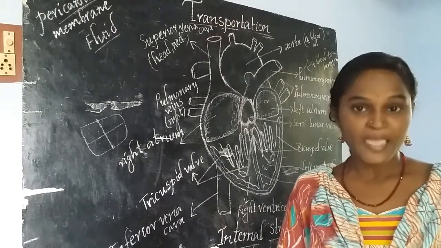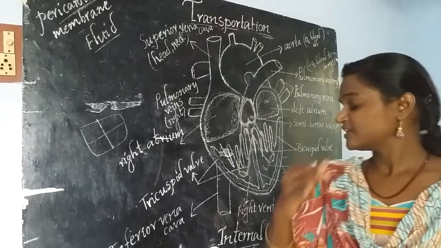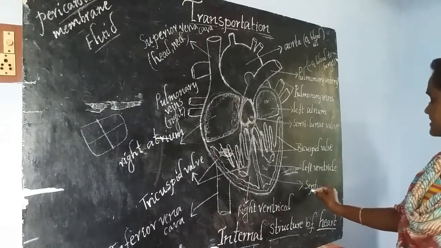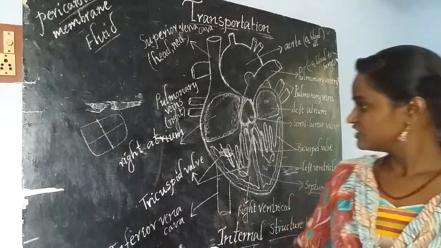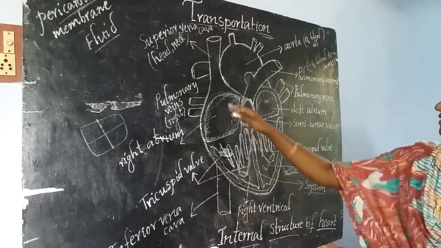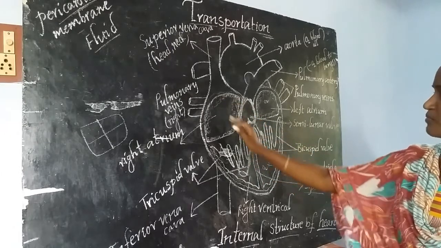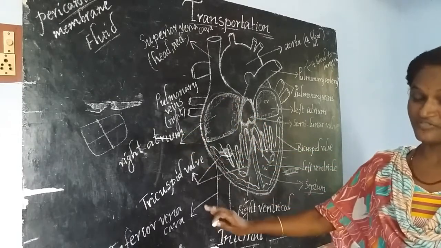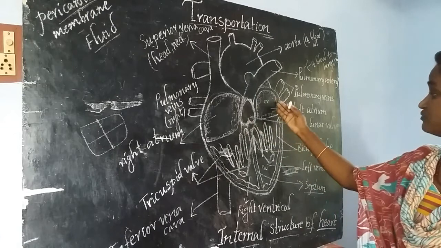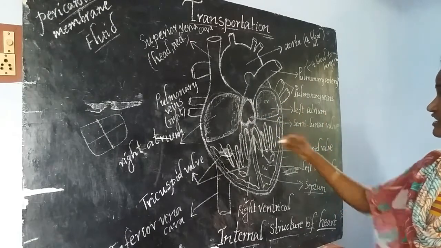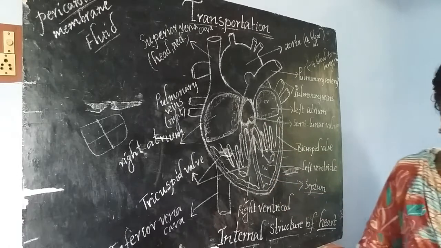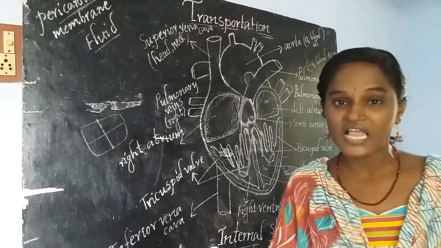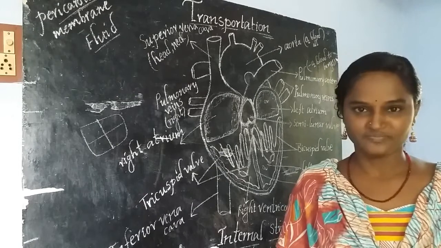By the help of a muscular valve, and that valve we are calling as septum. What are we calling? Septum. The two chambers on the right side, the atrium and ventricle, are separated from the left atrium and ventricle by the help of a muscular valve in the middle, and that muscular valve is called as septum.